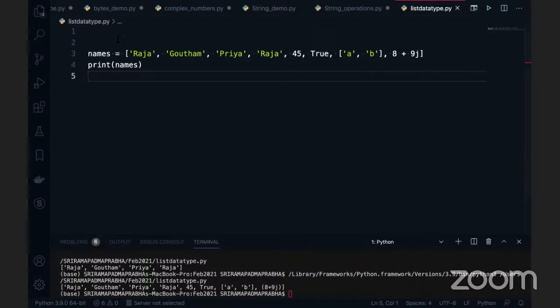So print of names, where names is equal to this data we got. Now we can see this contains integers and all types of data. So what definition can we give of the list? A list can store duplicate values. A list can have similar data types or multiple data types. And a list can also maintain indexing.